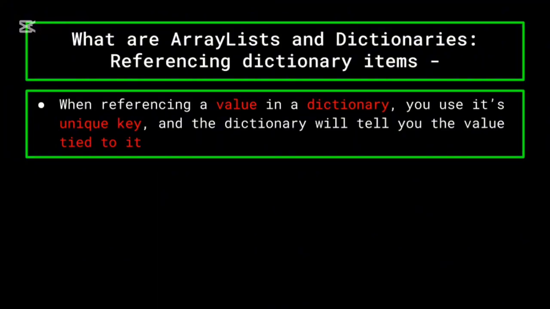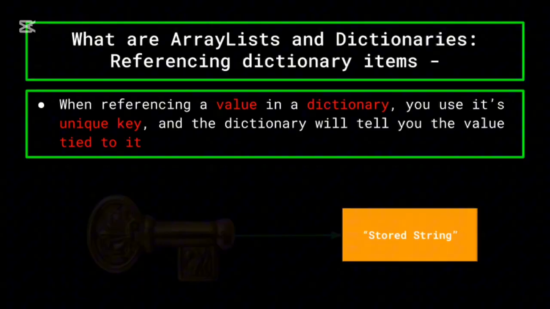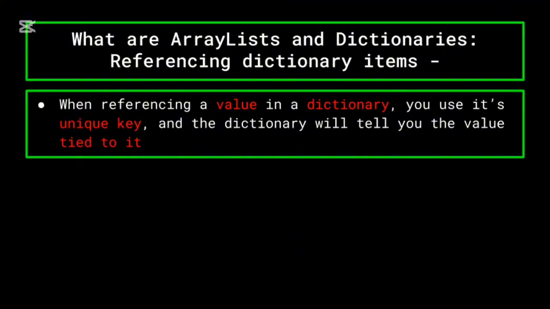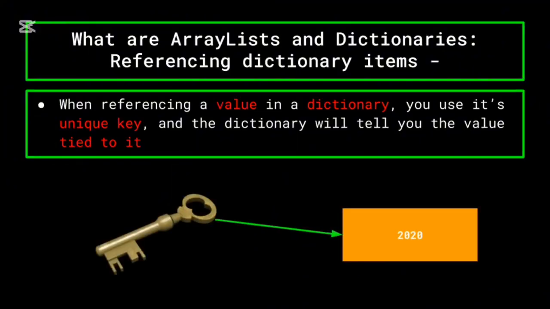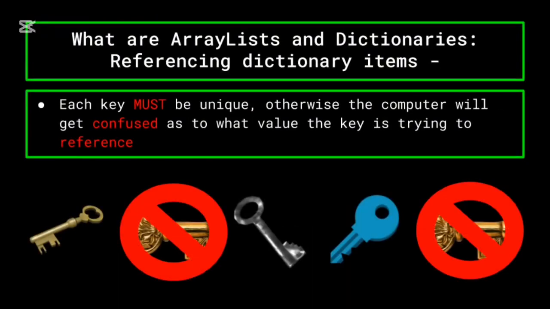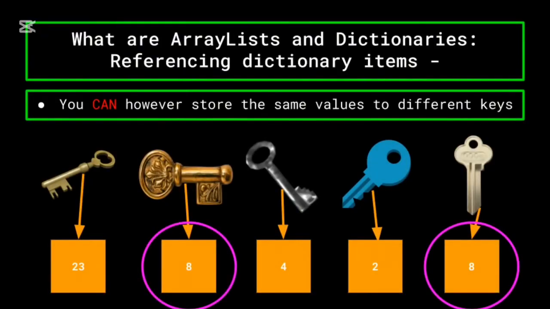Think of it like this. Each time you add an item to your dictionary, your computer creates a handcrafted box to store the data, and also custom makes a jewel key, one of a kind, no other like it in the world. This way, there is only one key that goes to the box that stores a certain bit of information. Because each key must be unique, reusing the key in a dictionary will result in an error being thrown, because having two keys that are exactly the same would confuse the computer as to what box, or piece of information, that key leads to. However, you can store the same value in multiple key-value pairs, since the keys would all be different.